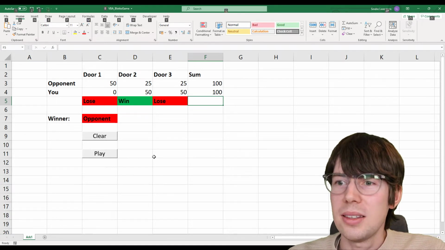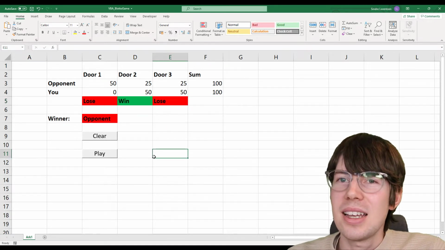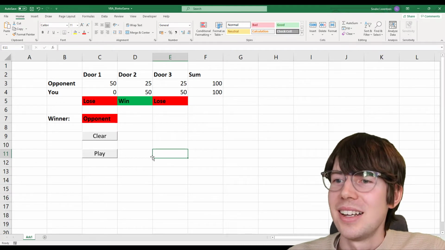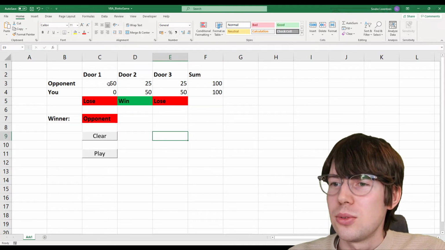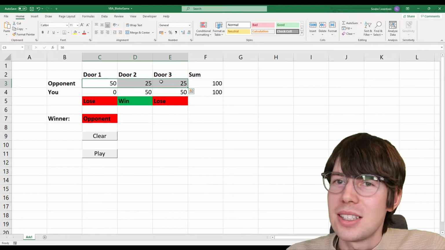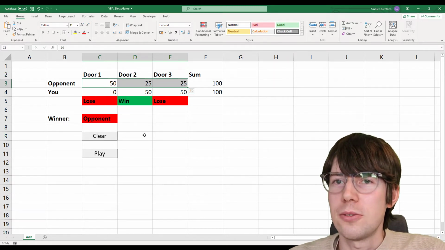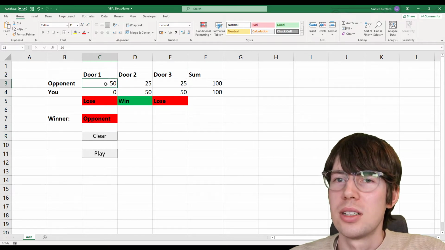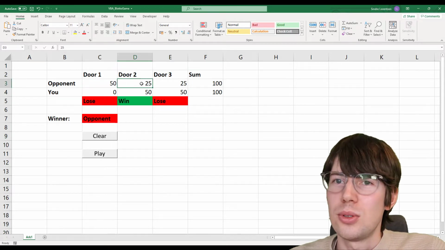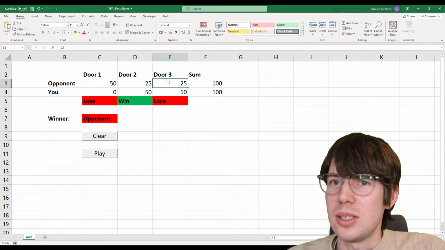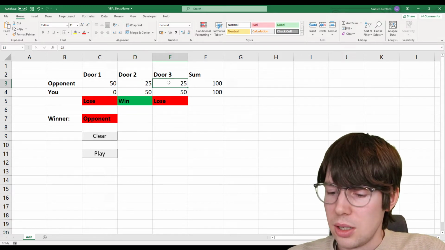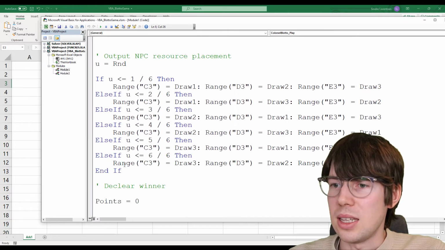So to combat that, I am putting a band-aid here. What I do is generate these 3 numbers, but I'm going to shuffle them around. I'm not necessarily going to put the first draw on door number 1, draw number 2 on door number 2, and draw 3 on door number 3. I'm going to shuffle it around. So that is what is happening here.